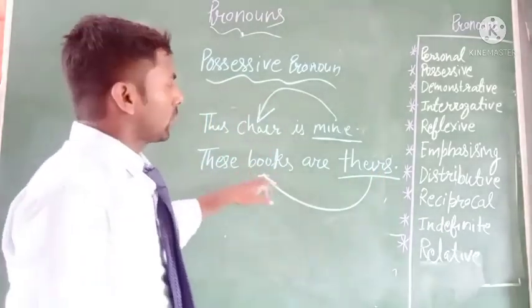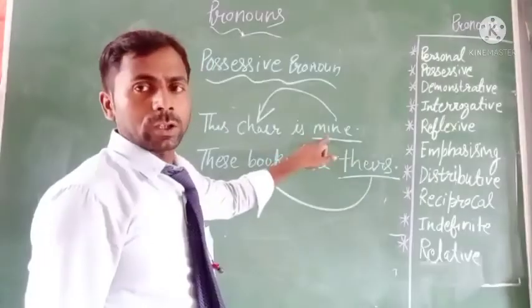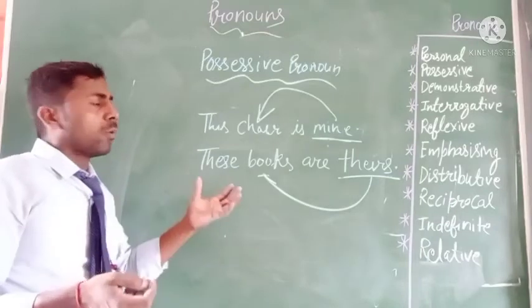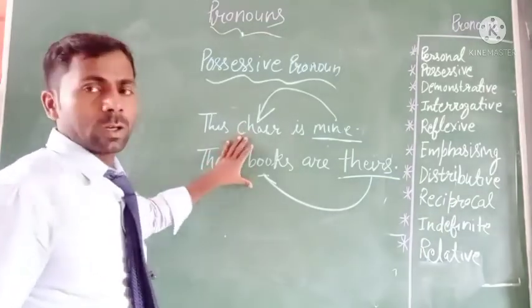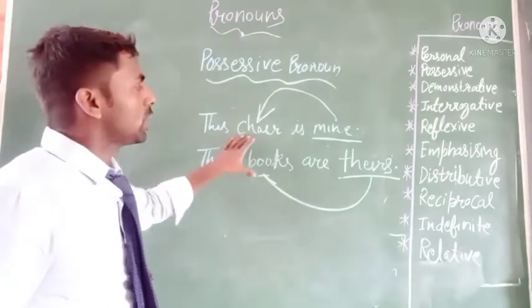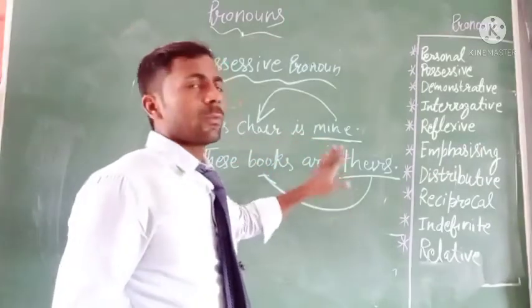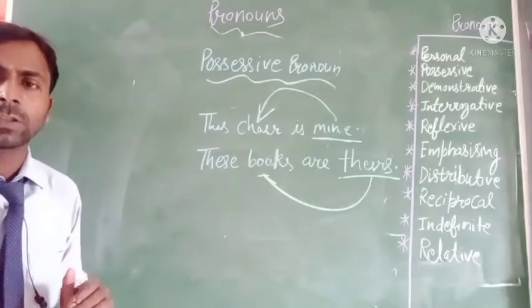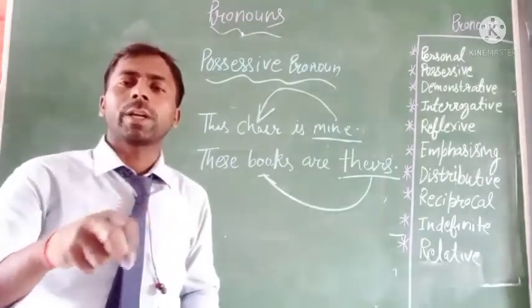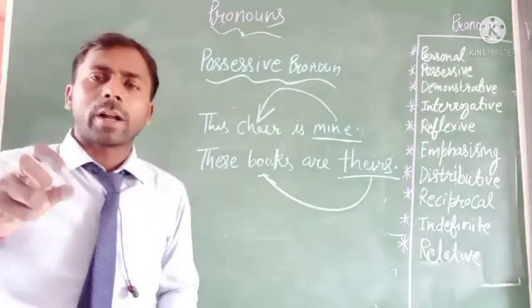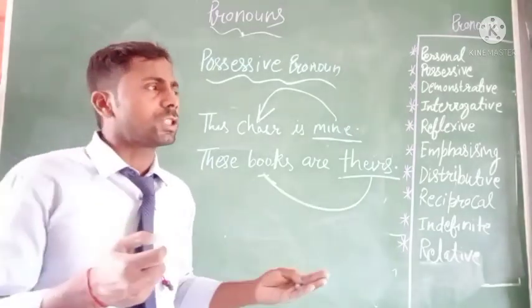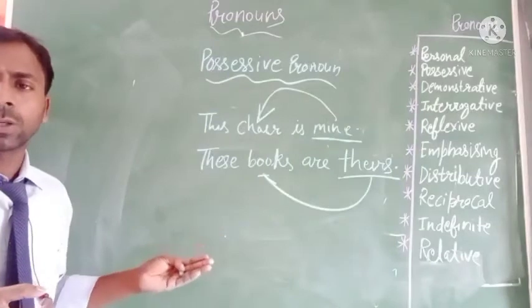So these words express their own right on things or a person. So this type of word will be the possessive pronoun. It means it expresses possession. It expresses the right of theirs. And so these types of words will be possessive pronouns.